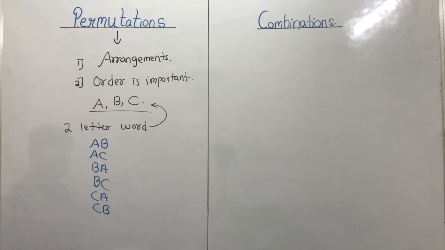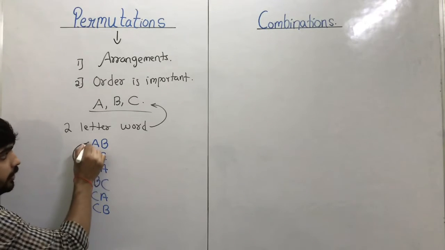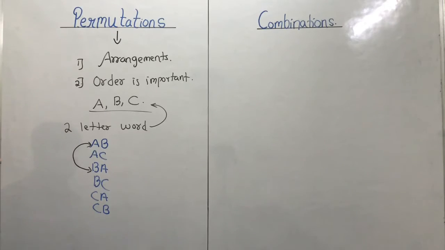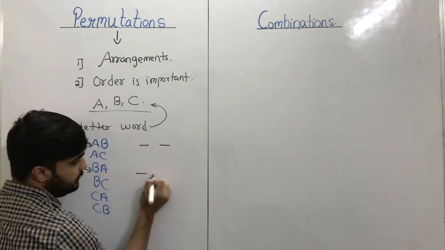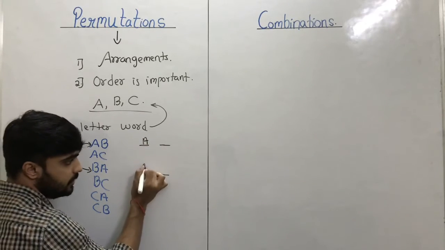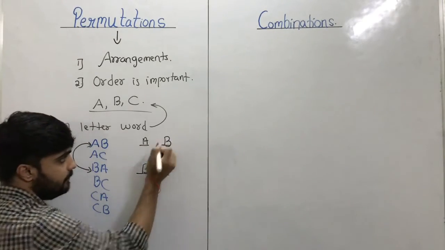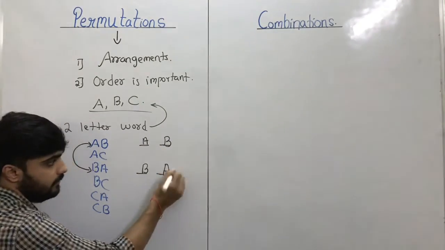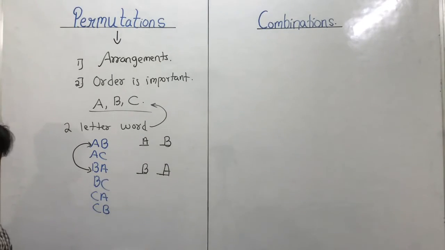Now as we know, permutation is arrangement and order is important. So in permutation, AB and BA are not equal. They are two different terms, because in AB and in BA, at first position we have A and B respectively. Similarly, in second position we have B and A. So the arrangement is different.